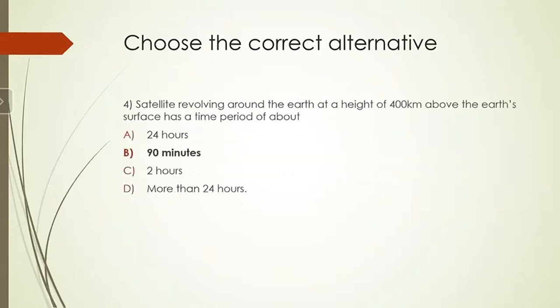Then satellite revolving around the Earth at a height of 400 kilometers above the Earth's surface has a time period of about. So as it is at the height of 400 kilometers, it will be placed in the low Earth orbit. And for that, the time period we have already seen that it is 90 minutes. So correct answer is 90 minutes.